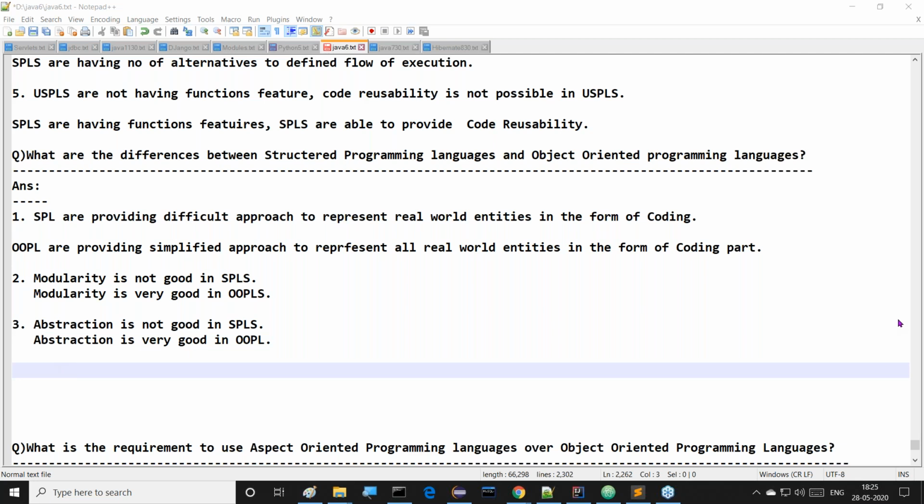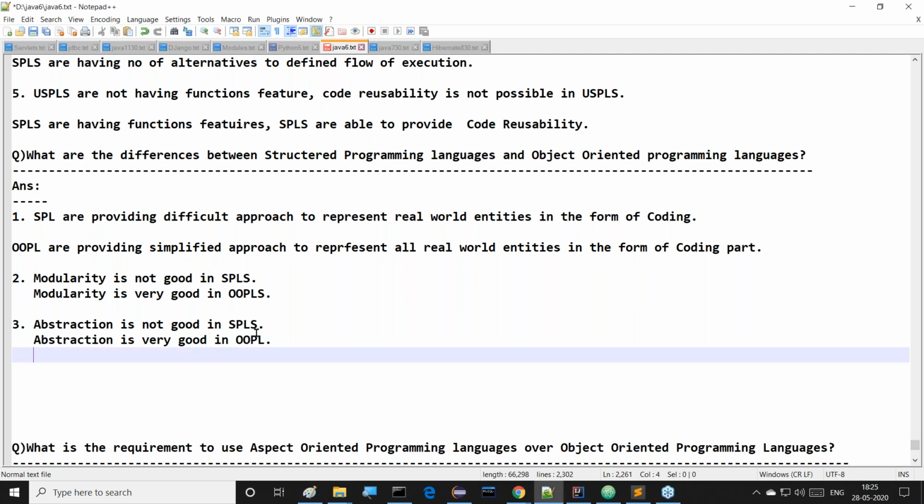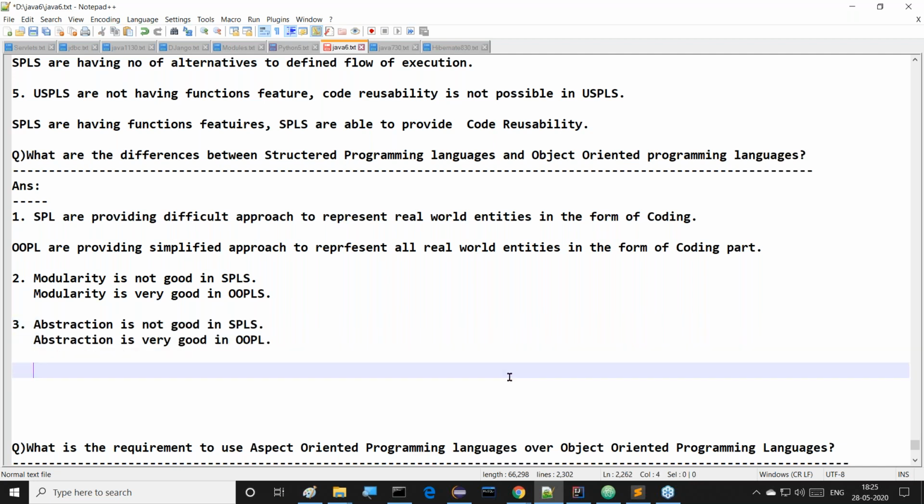This is a point here. Next one, after understanding abstraction like this, it is not good in the case of structured programming languages, but it is very good in the case of object-oriented programming languages. How can we say abstraction is very good in object-oriented programming languages? All of you observe this clearly.